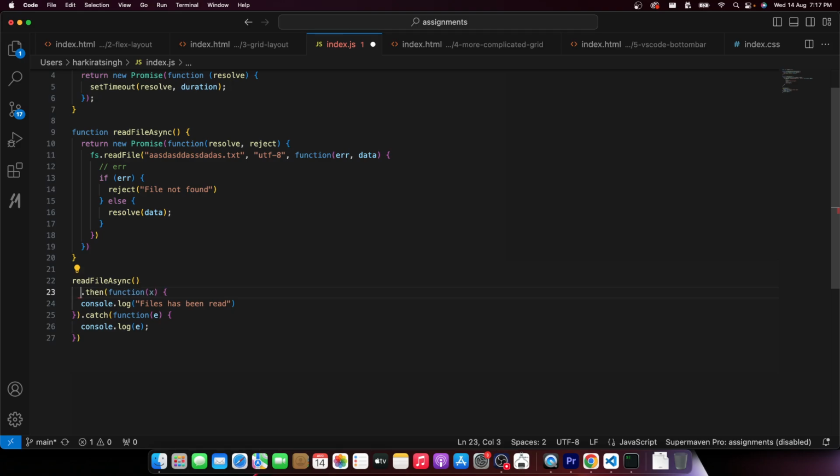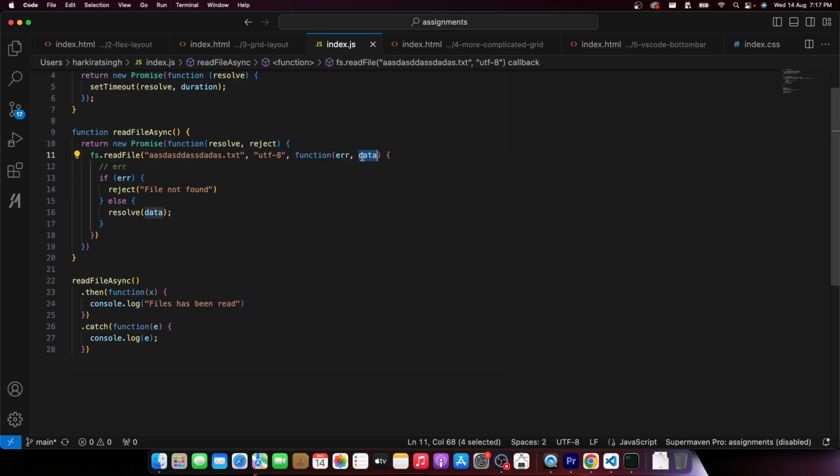Okay, whenever I am calling a promise, I can get the correct value and get the correct error like this. Every async call, if you look at this read file async call, it returns you some error, returns you some data. You can do whatever you want with that error or data. And similarly, read file async that we have defined should also, if there is some data, then return it. If this file is read, then whatever data we get, we resolve, we propagate over here. So you can read the data.